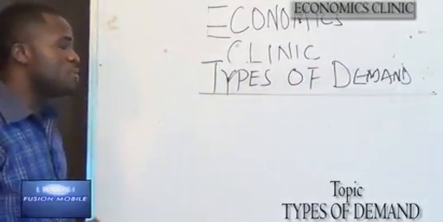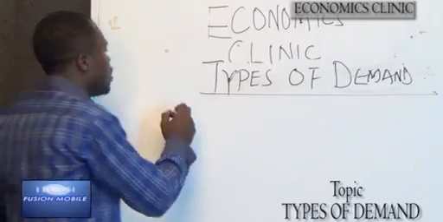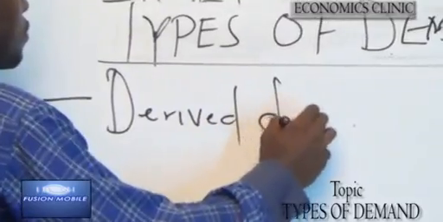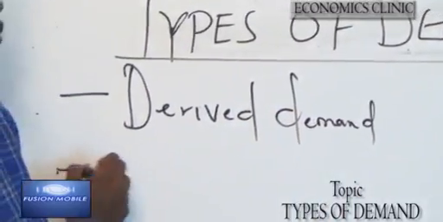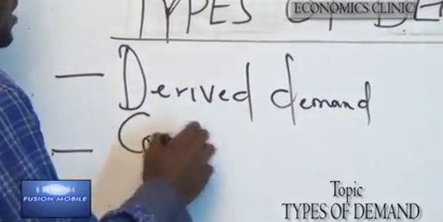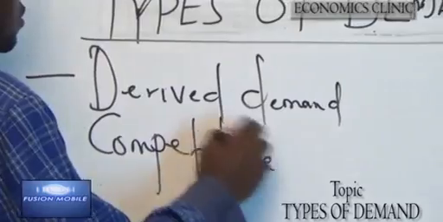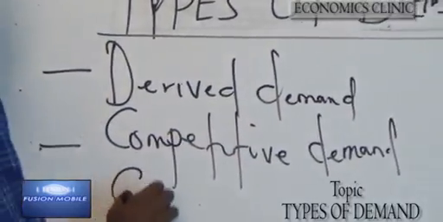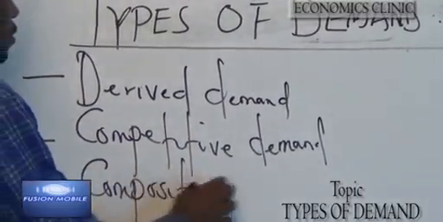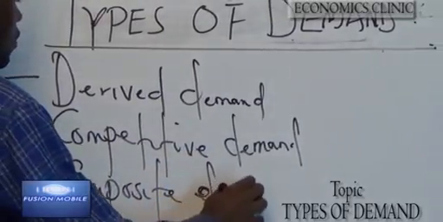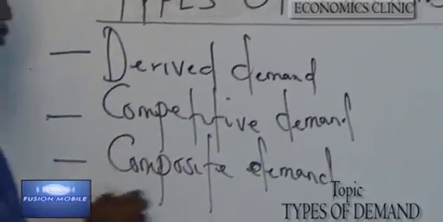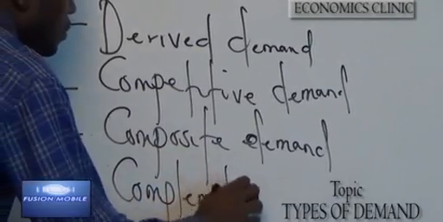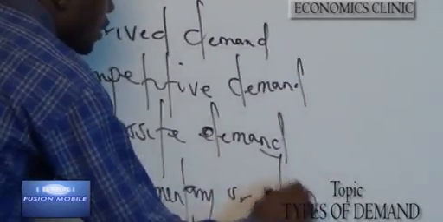Next is types of demand. There are 4 types of demand, which are derived demand, competitive demand, composite demand, and complementary or joint demand.